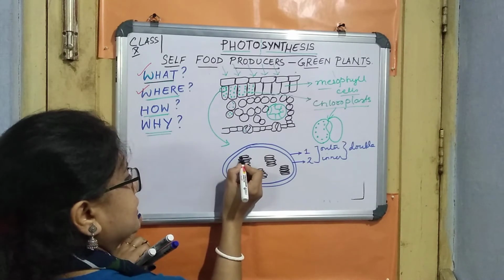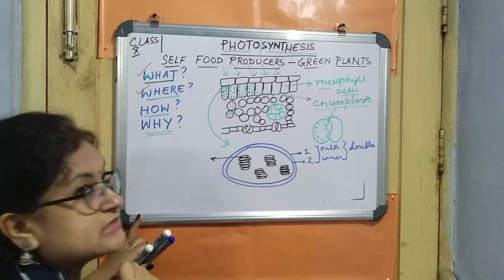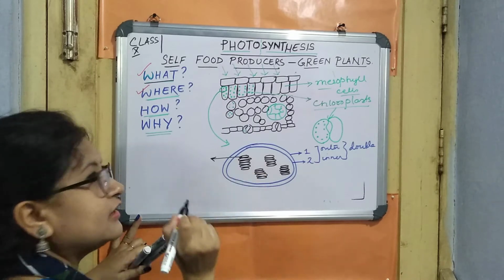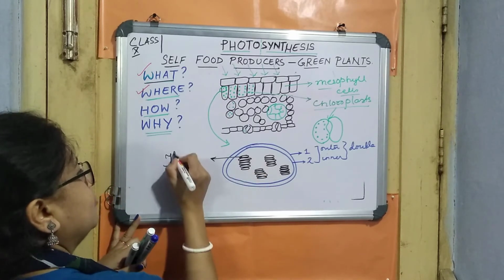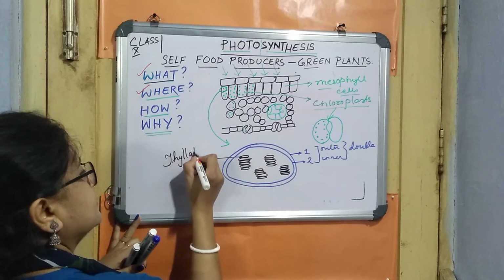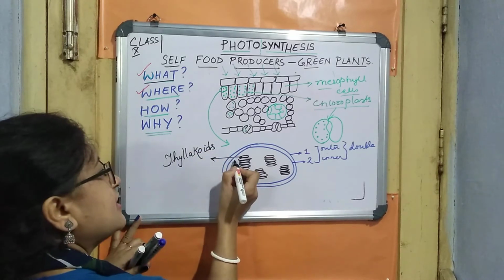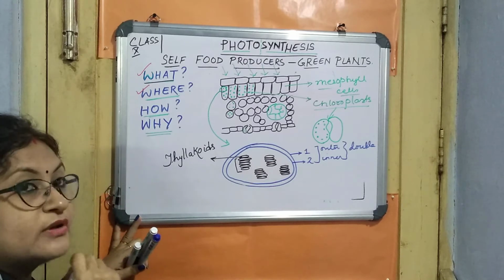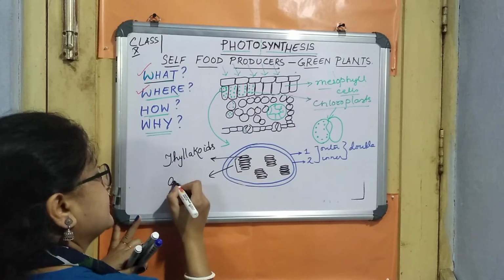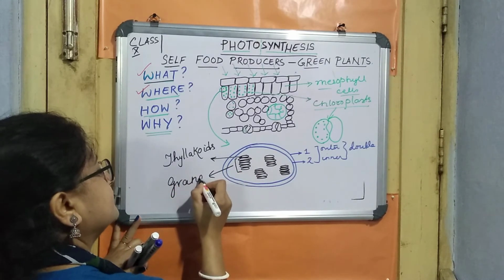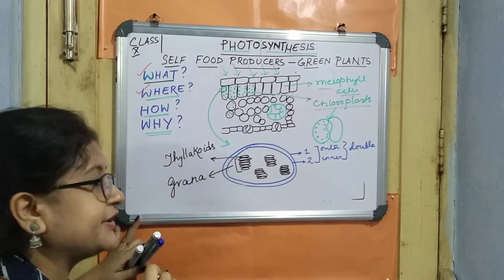This particular sac-like structure which is piled, each singular sac-like structure, is known as a thylakoid. Thylakoids. And when we keep a pile like this together, the pile is known as grana.